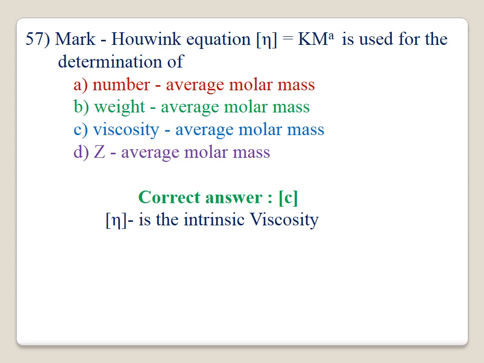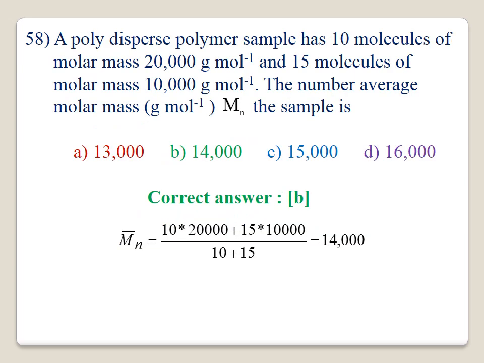57. Mark-Houwink equation, eta equals K into M power a, is used for the determination of... Here, eta is the intrinsic viscosity. Therefore, it is useful to calculate viscosity average molecular mass. Option C is correct for this question. The correct answer is C.